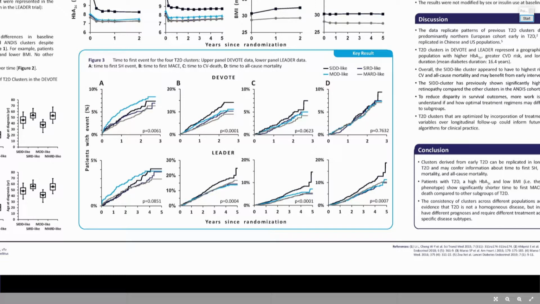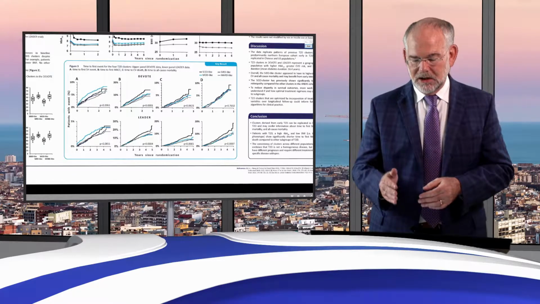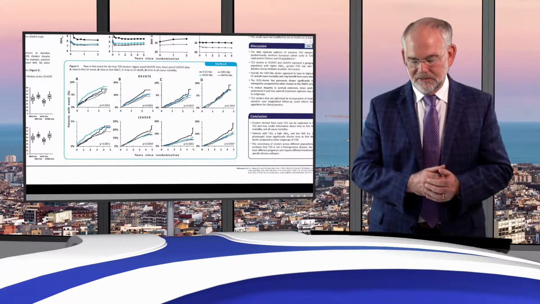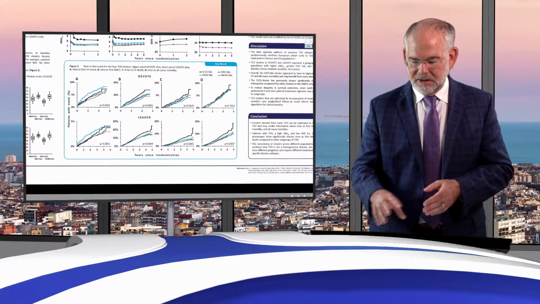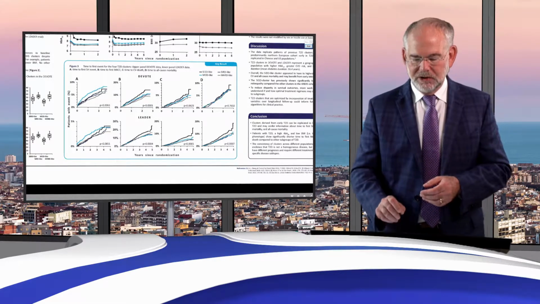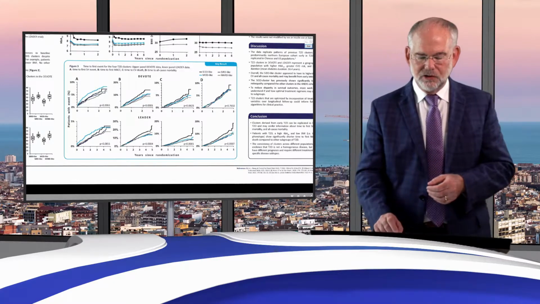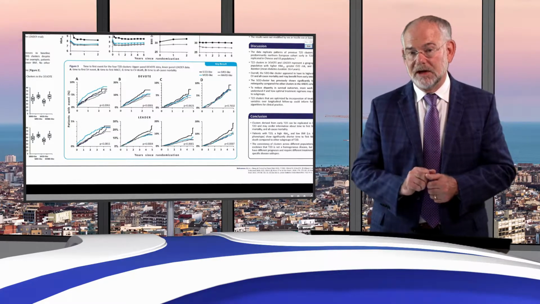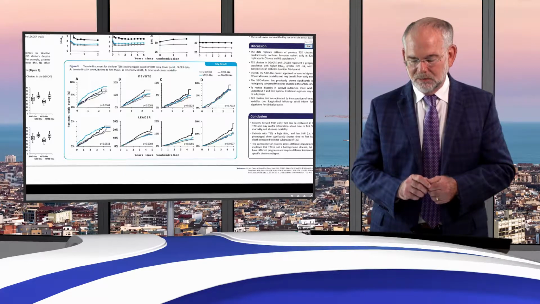But what we see is in both DEVOTE and LEADER, that SIDD-like group had the highest risk for MACE. If you look in C and D, other cardiovascular outcomes, the same pattern is maintained, though only statistically significant in the LEADER trial for time to cardiovascular death and time to all-cause mortality.